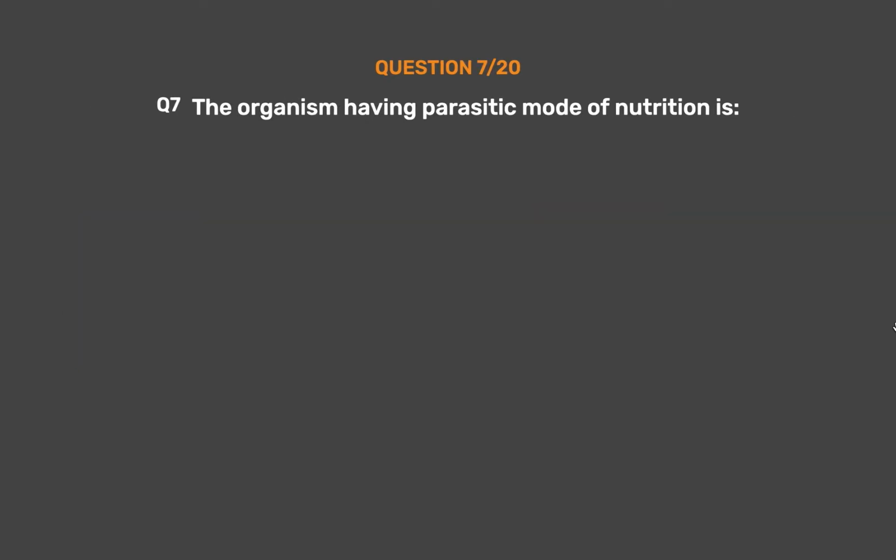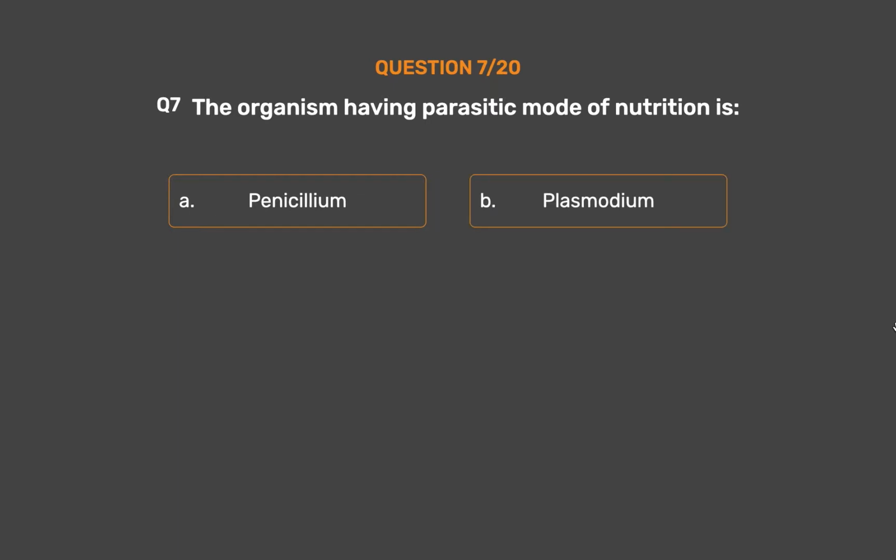Question number 7. The organism having parasitic mode of nutrition is option A. Penicillium. Option B. Plasmodium. Option C. Paramecium. Option D. Parrot.